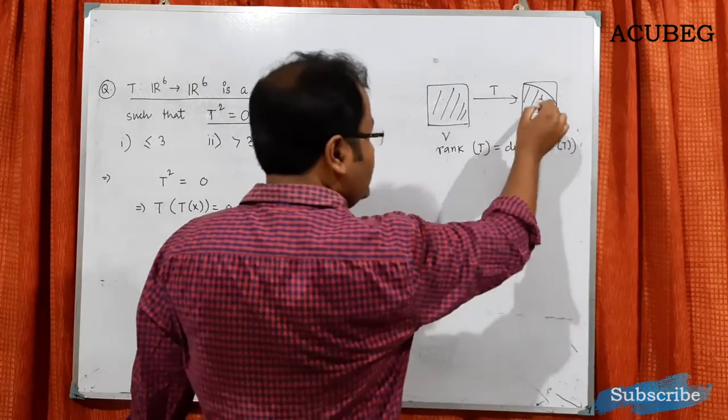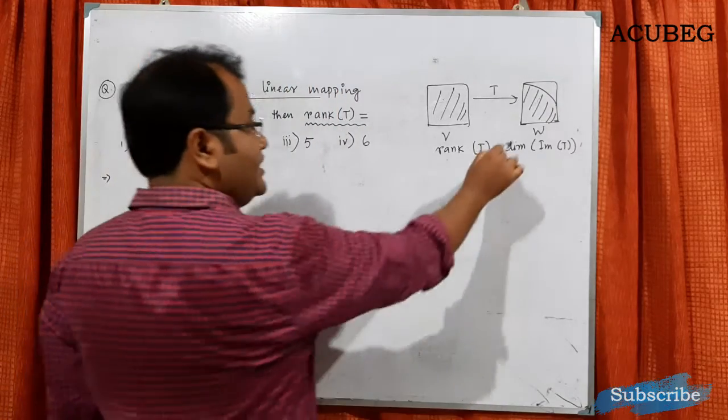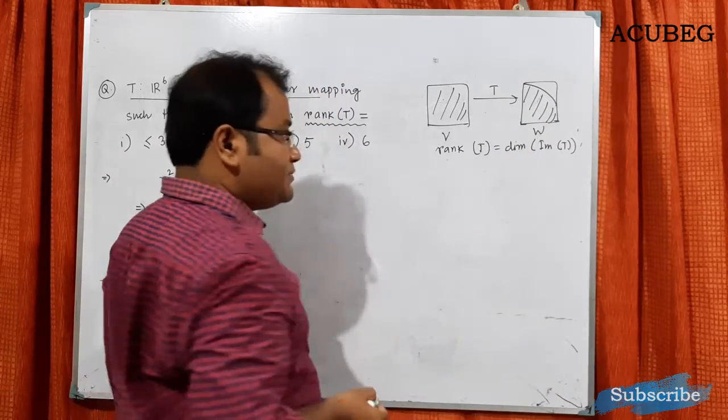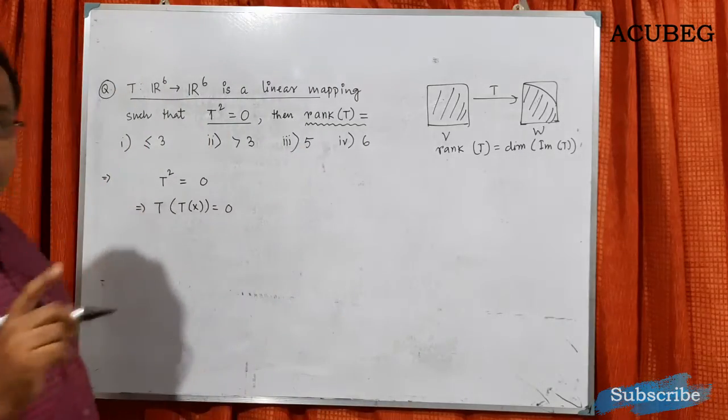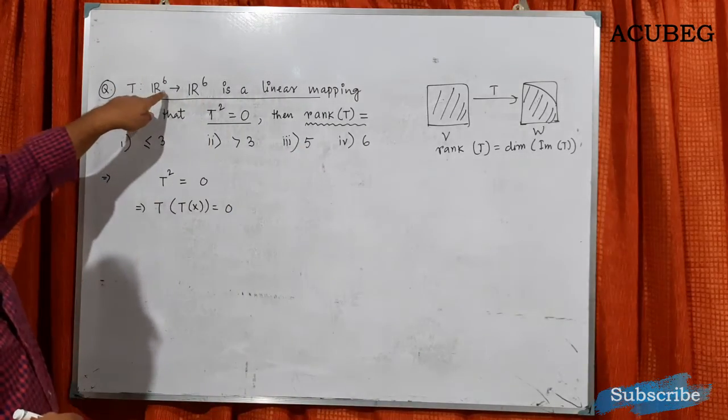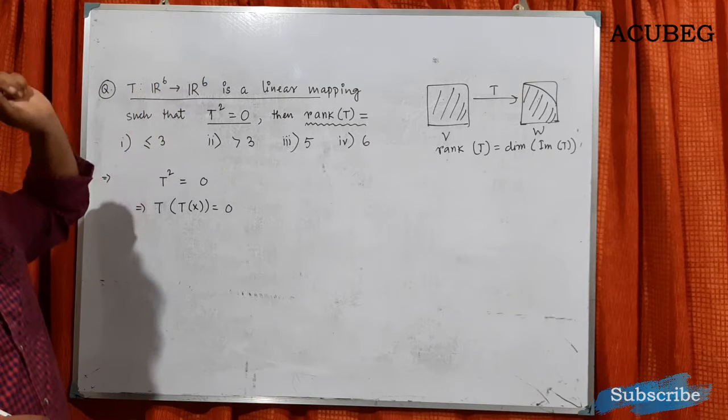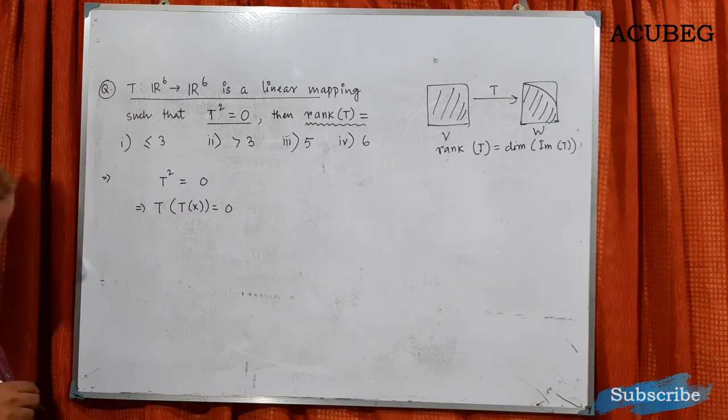This image will form a vector space under W. That vector space will have some dimension, and this is valid for finite dimensional vector space. Here we have seen that this is 6 dimensional, this is 6 dimensional, so this is finite dimensional.